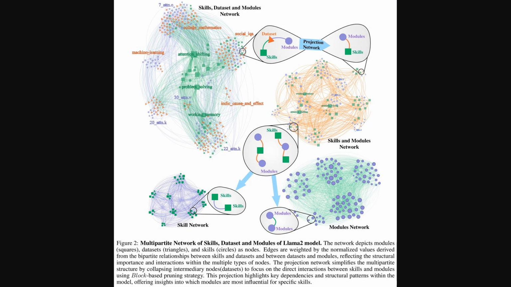Okay. The previous figure introduced the overall pipeline. Figure 2 shows the multipartite graph that links skills, datasets, and model modules, then collapses datasets into a projection so the direct skill-to-module dependencies become visible.